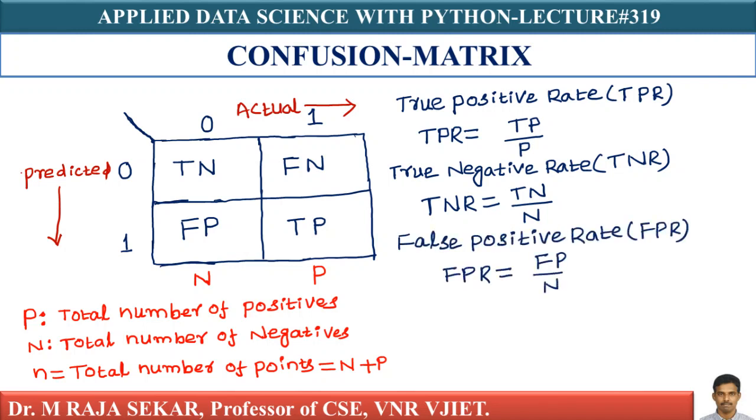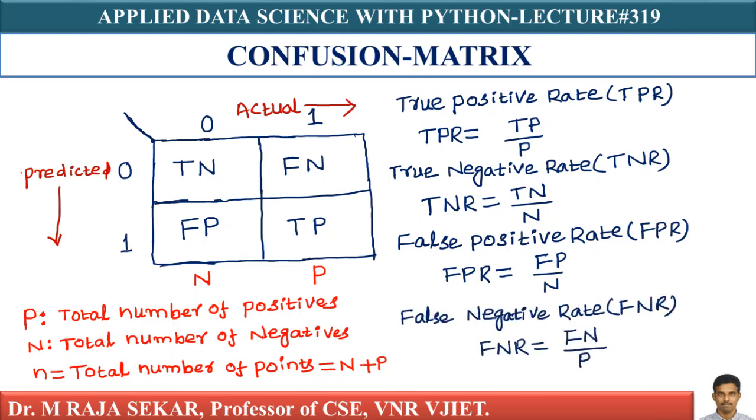False positive rate. What is false positive rate? FP means the number of false positives, so FPR is FP by the total number of negatives. False negative rate is FN by P.